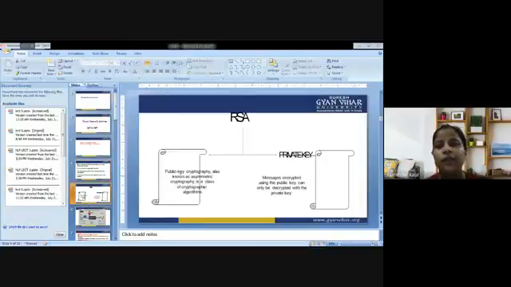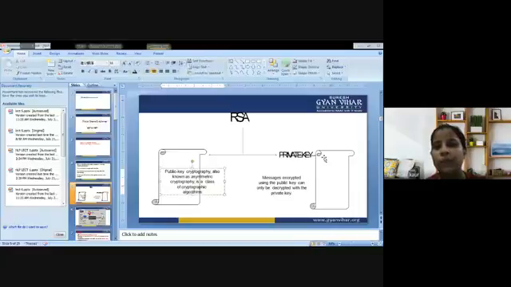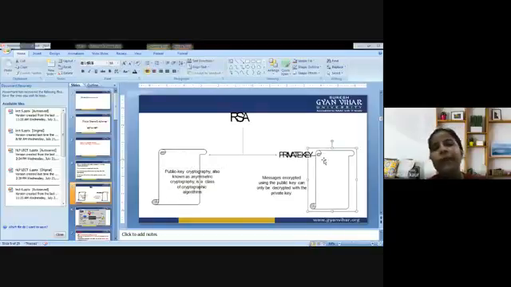So what is basically RSA? We are supposed to use one public key and one private key. This is the main architecture of RSA. It is divided into two parts. First is public key cryptography and second is private key cryptography. Public key cryptography, also known as asymmetric cryptography, is a class of cryptographic algorithms in which messages are encrypted using the public key and can only be decrypted with the private key. So this is the architecture of RSA.